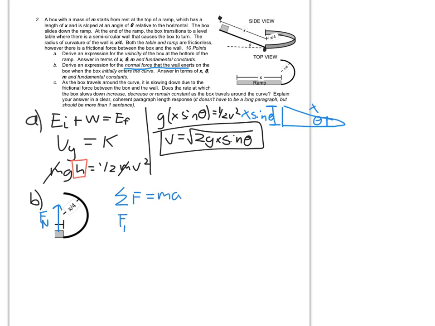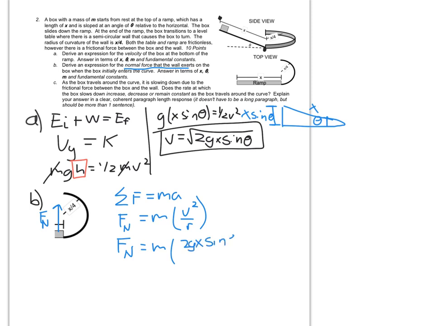The normal force is the only force keeping it moving in a circle, providing that centripetal force. This is the normal force from the wall, by the way, not the normal force from the table. That's going to be equal to the mass of the box times its acceleration, which for a circle is v squared over r. So our normal force is going to be equal to m times v squared, and there's our v.